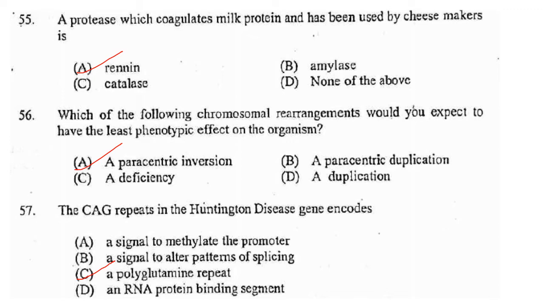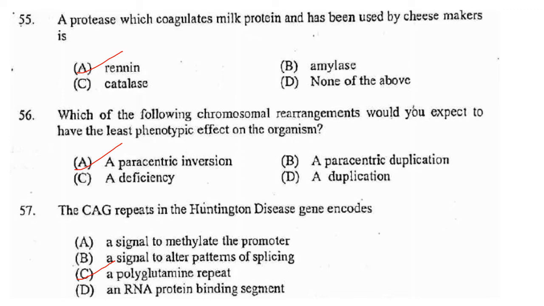In general, inversions do not change the phenotype of the individual unless an excision site of the inversion is within the regulatory or structural region of the gene. Only then will it result in a change in the phenotype. Only then will it result in phenotypic changes.